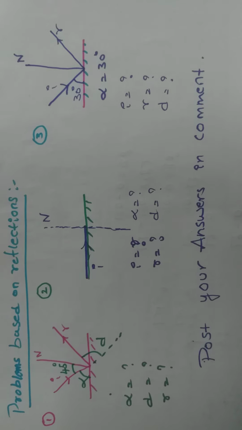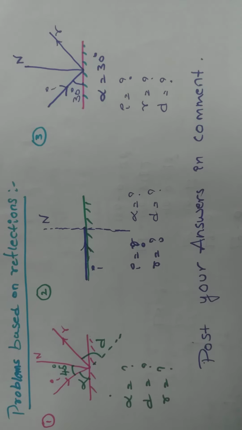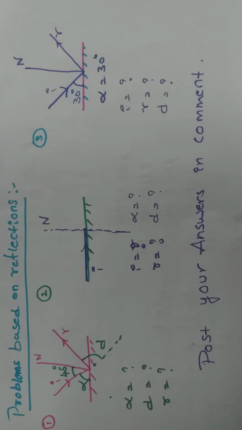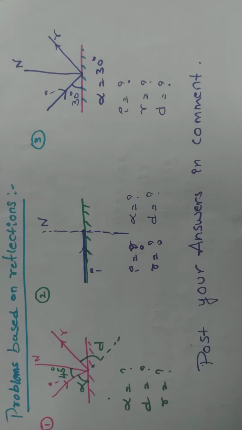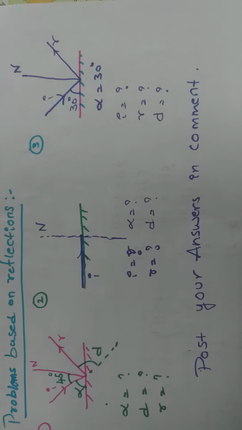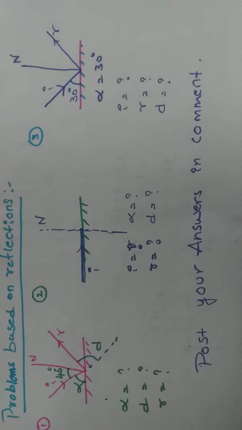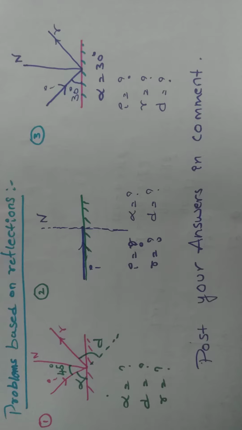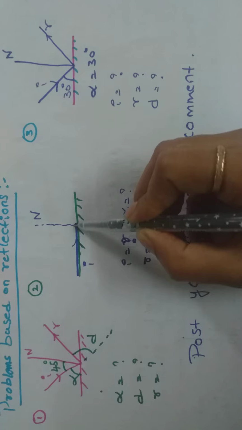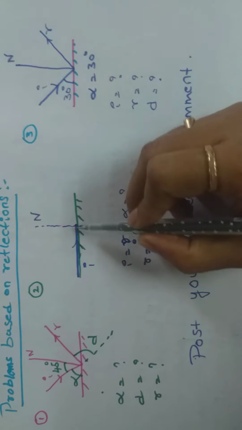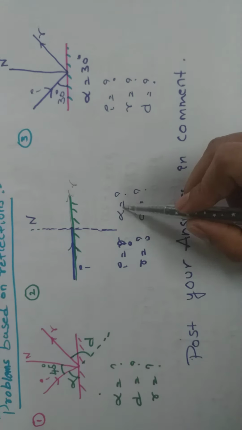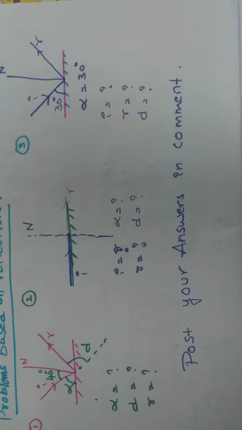Let's check the first problem. In the first problem, the ray is incident on a boundary surface with an angle of 45. Here we should find the reflective angle, deviation angle and glancing angle. Okay, let's see the second problem. Here the ray is incident on a boundary surface, and this is the incident ray. Now you have to find the refractive angle, the glancing angle, the deviation angle and the incident angle.